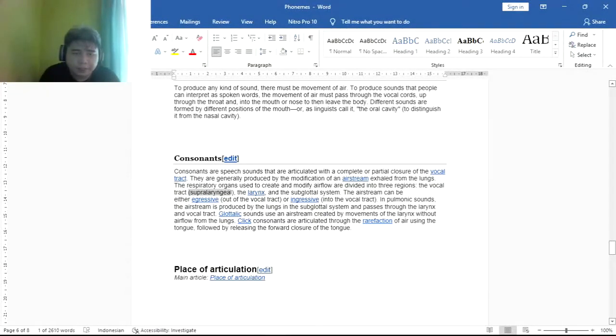The airstream can be either egressive, out of the vocal tract, or ingressive, into the vocal tract. In pulmonic sounds, the airstream is produced by the lungs in the subglottal system and passes through the larynx and vocal tract. Glottalic sounds use an airstream created by a movement of the larynx without airflow from the lungs. Click consonants are articulated through the rarefaction of air using the tongue, followed by releasing the forward closure of the tongue.